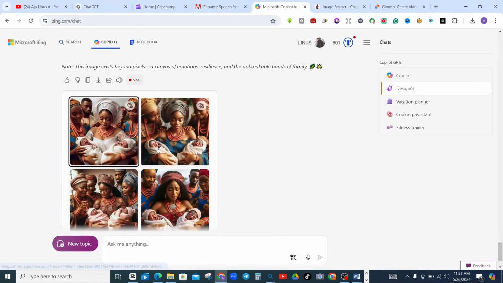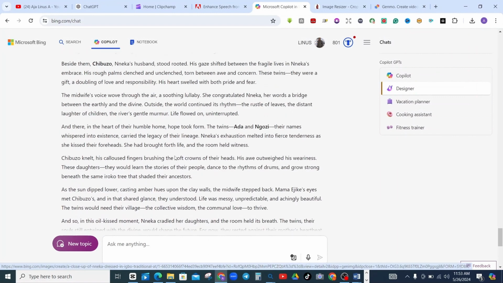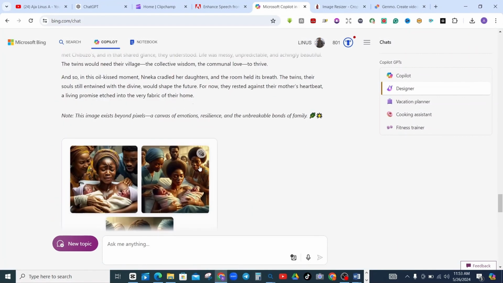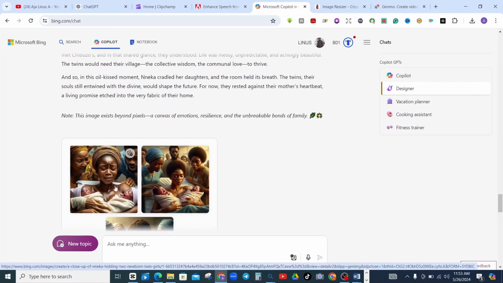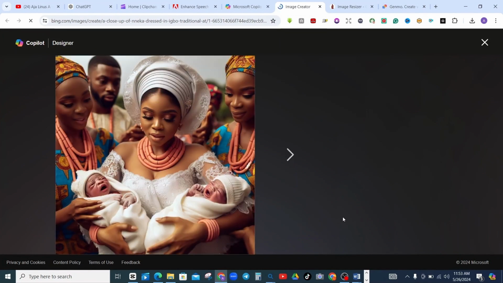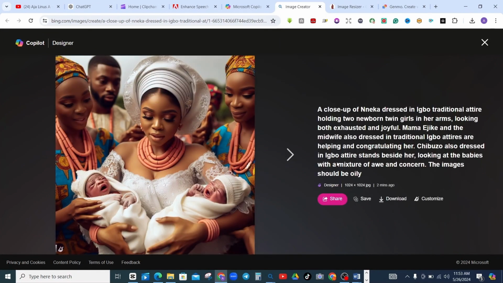There's one thing I want you to understand about these prompts that ChatGPT has given to us. Sometimes you will use the prompt and it will not give you exactly what you need. Whenever you have that kind of thing, you try to change the prompt, describing extensively what you want it to generate. Like in this case, I have a close up of a woman dressed in Igbo traditional attire, holding two newborn twin girls in her arms. So that's why it generated this kind of image for me.